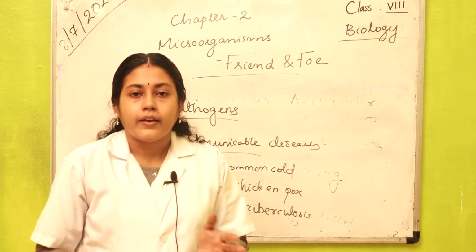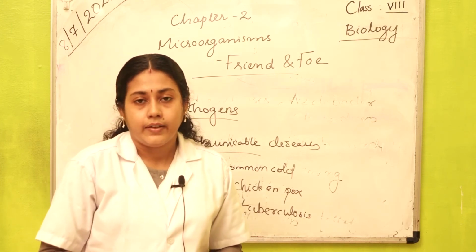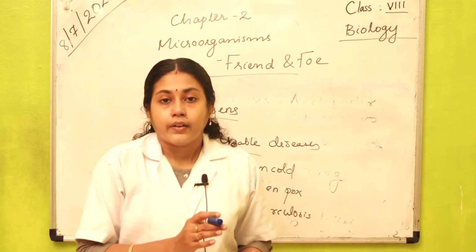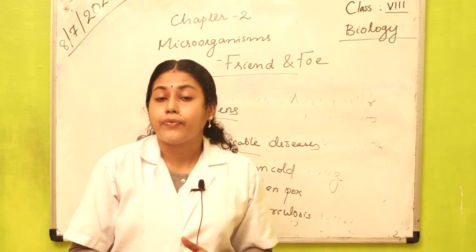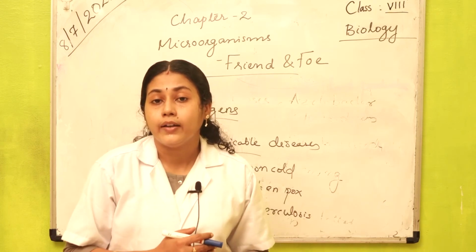And certain organisms act as carriers of disease. Some diseases can pass from one person to another with the help of another organism. Such an organism is called a carrier.